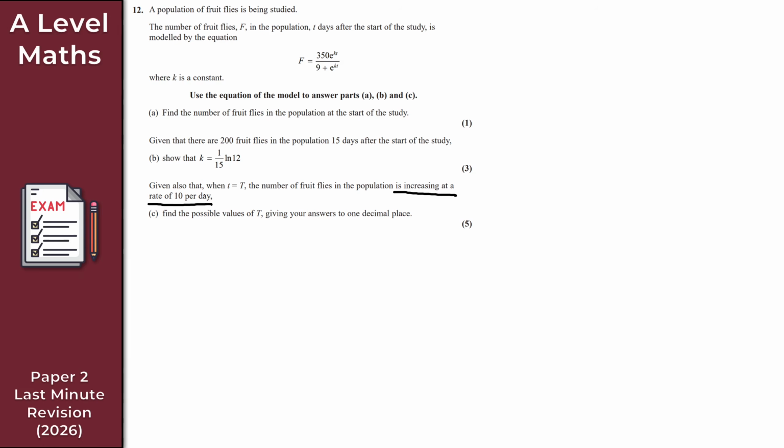What that tells us here then is differentiation is going to be required, right? So what we've got here is f. What I want here then is df by dt, the rate of change. So you want df by dt here. So part C will already be challenging. It'll be even more challenging.